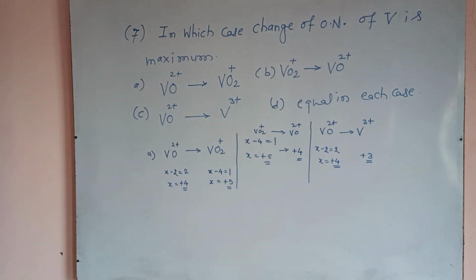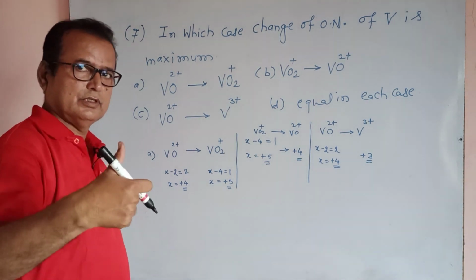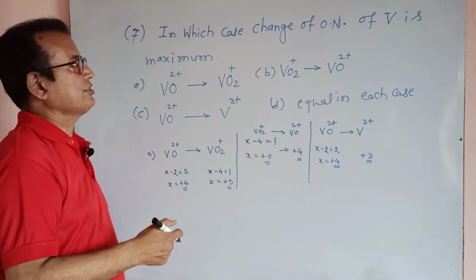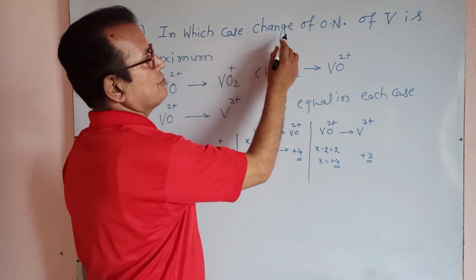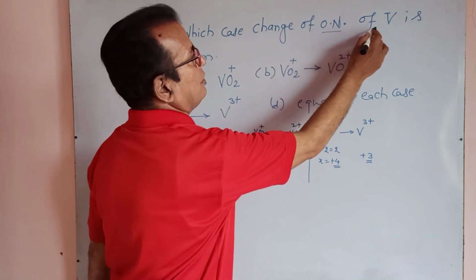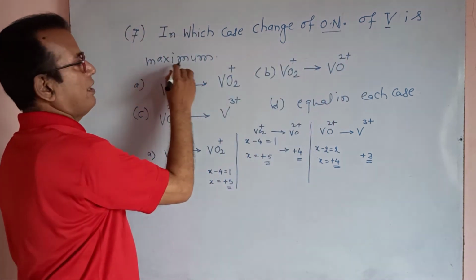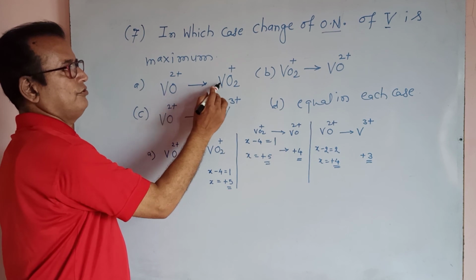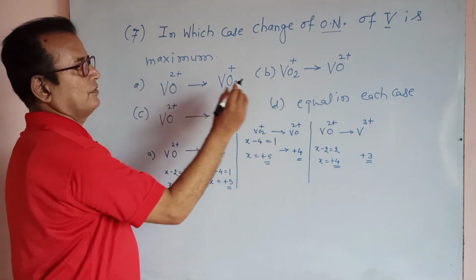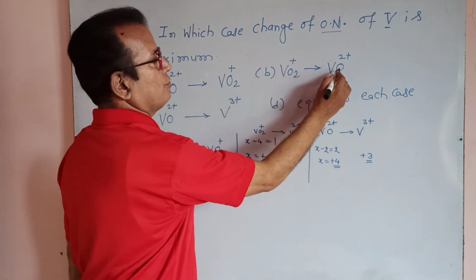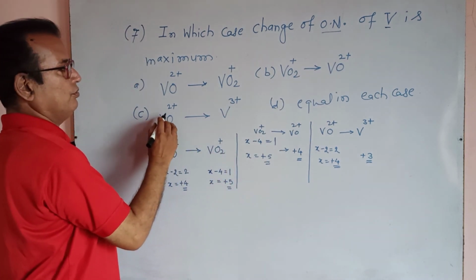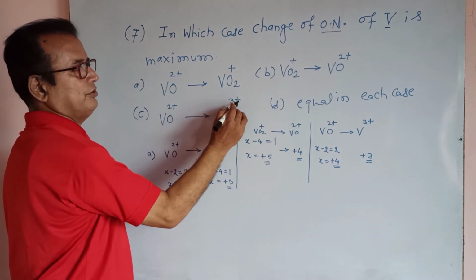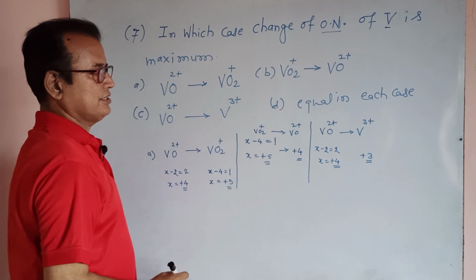Okay, the seventh and last question in the video. Now this seventh question, in which case is change of oxidation number of vanadium maximum? VO2 plus gives VO2 plus, VO2 plus gives V3 plus, equal in each case.